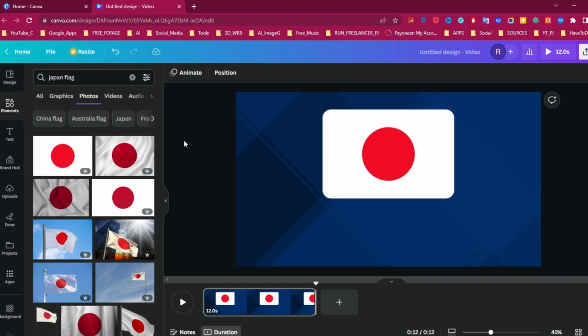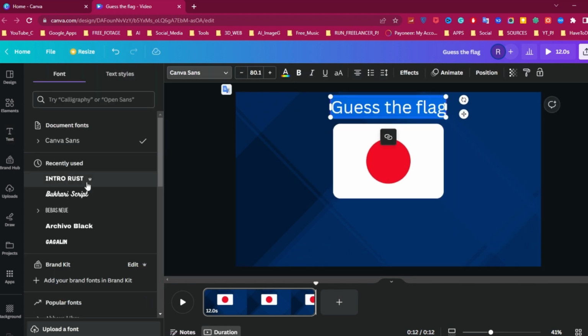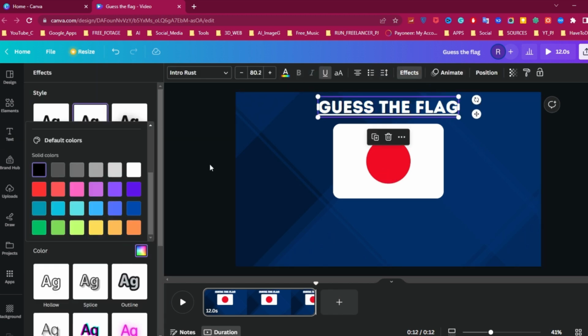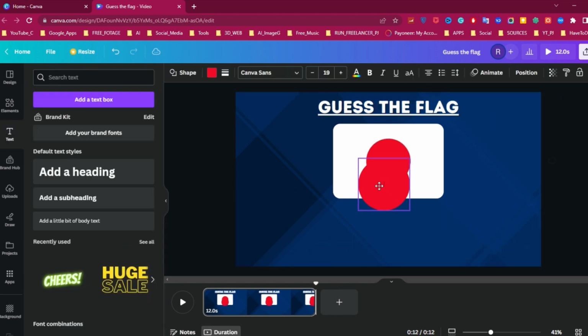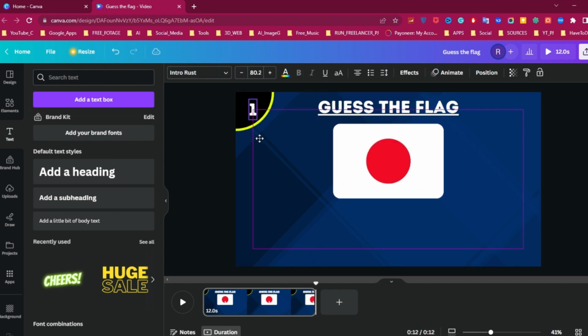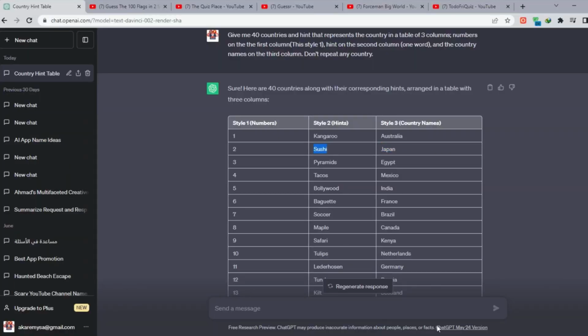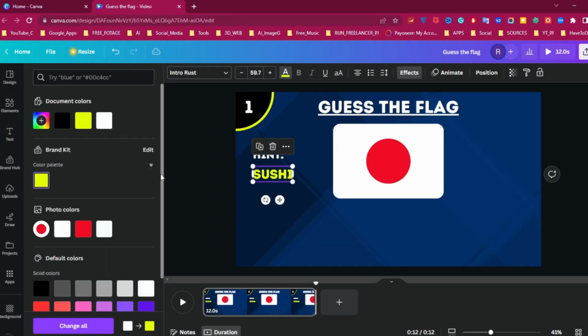Next, we need a header for the clip, so you can do so by adding a text box from the Text tab. Change the font in Text and customize it. Now click C on the keyboard to add a circle. Drag it up, add a border, and change the color. Now add a text. Change it to 1 and drag it in the circle. Now copy the first text and drag it here. Then change the text to hint and place it here. Create another duplicate of the text. Then copy the hint from GPT and paste it. Change the text color to yellow.